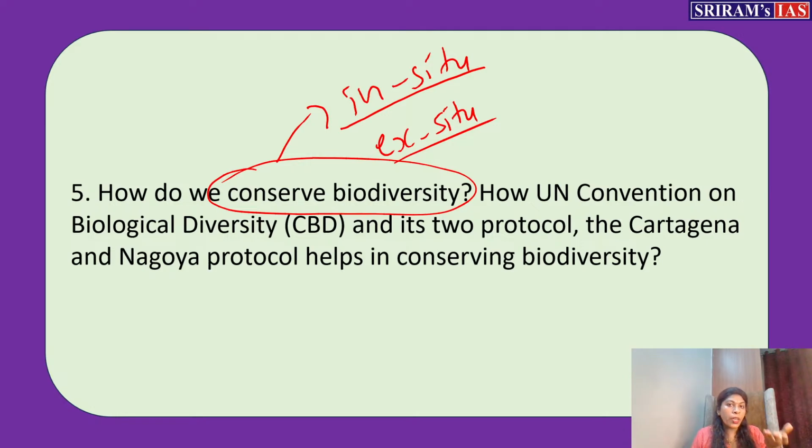In situ means we go to the particular location where we find a particular organism or animal. Then we try to announce that area as a national park, wildlife area, biosphere reserve, or something like that. And then we try to protect them in that place only. We will not take them outside. We will just give protection to them where they belong. That is what is called in situ conservation.